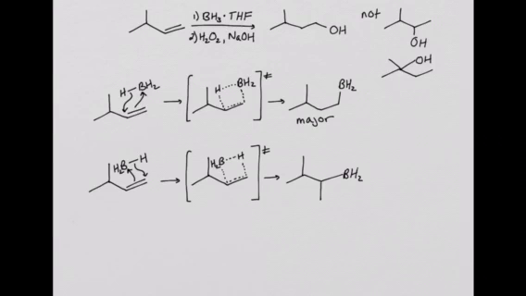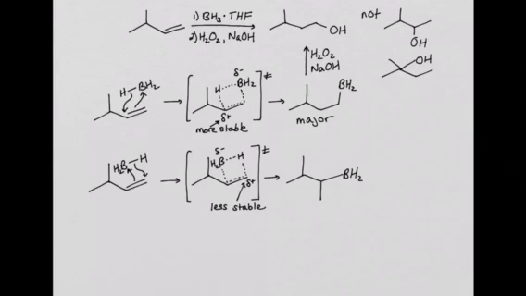Remember that a partial negative charge forms on the boron in the transition state. A partial positive charge forms on the carbon opposite the boron in the transition state. In the transition state leading to the major intermediate, we see that the partial positive charge is forming on a more substituted carbon, therefore the more stable carbon with a positive charge, which forms more quickly, making this route the major product. Again, in the final step, boron is removed through an oxidative process to give the alcohol. You do not need to know the mechanism of this step.